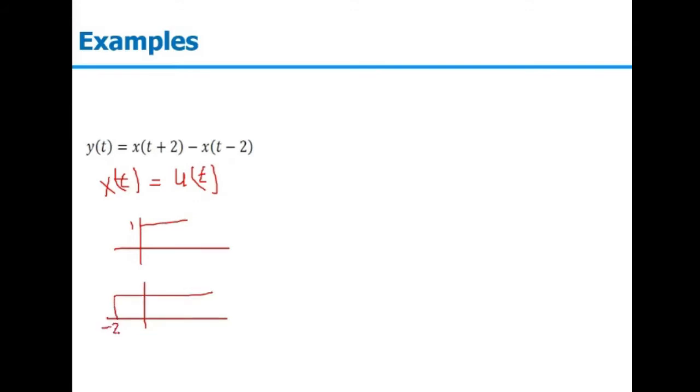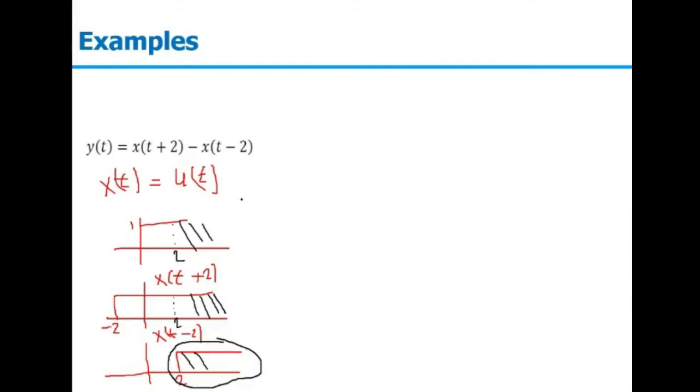It will be something like this, from minus 2 to infinity. This is representing x of t plus 2, and then x of t minus 2. x of t minus 2 is the time delayed signal. y of t is my x of t plus 2 minus x of t minus 2. So when we subtract this signal after t plus 2, this part will be cancelled out. So the y of t that we are getting is something like this, from minus 2 to 2 only. That is my y of t.